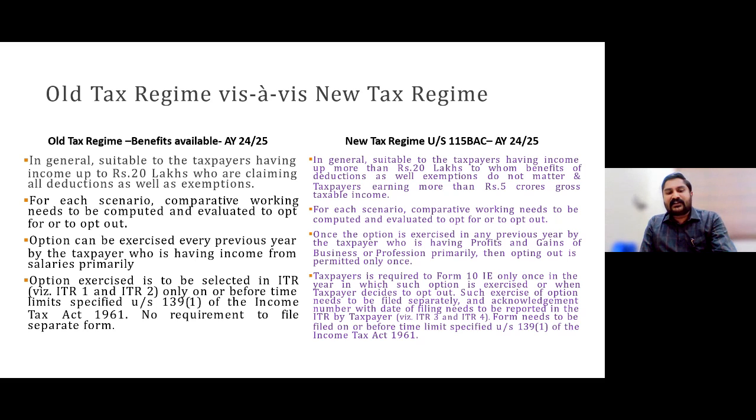Now, earlier there was a trend that, in order to save taxes, people would subscribe to various tax saver deposits and various life insurance plans. They may construct homes in order to get those tax advantages. Now they have to rethink, whether only for the sake of getting tax deductions, because without these deductions also I am getting a lower base income tax slab rate.